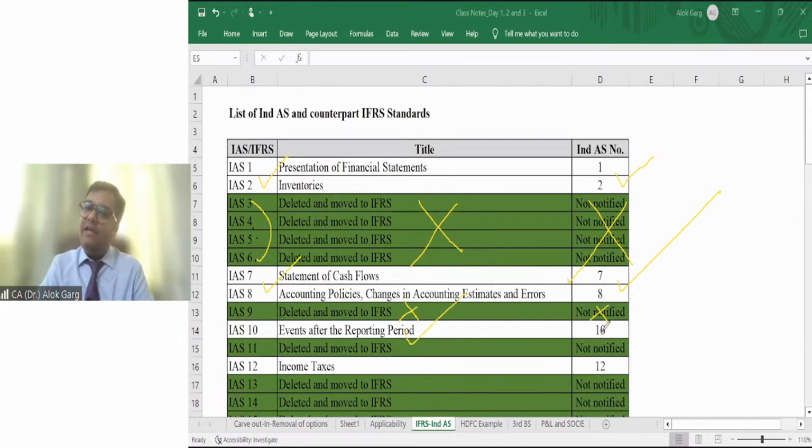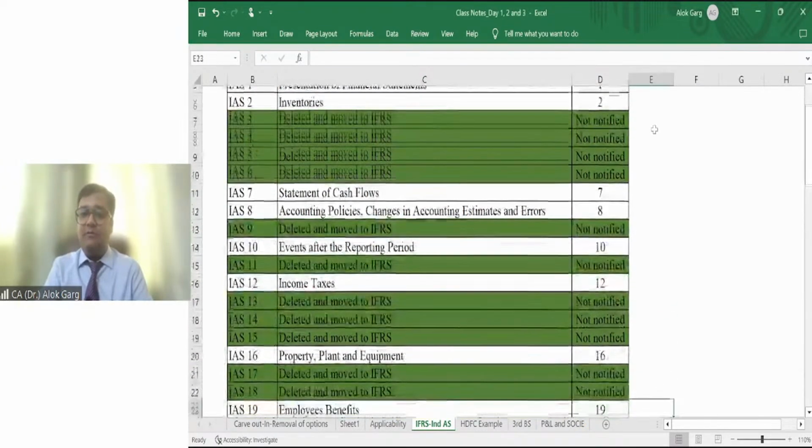IAS 10 is there. We have also notified Ind AS 10. IAS 11 is not there. We have not notified Ind AS 11. IAS 12 is there. We have notified Ind AS 12. IAS 13, 14, 15 is not there, and we have also not notified Ind AS 13, 14, 15. I hope you have understood now.